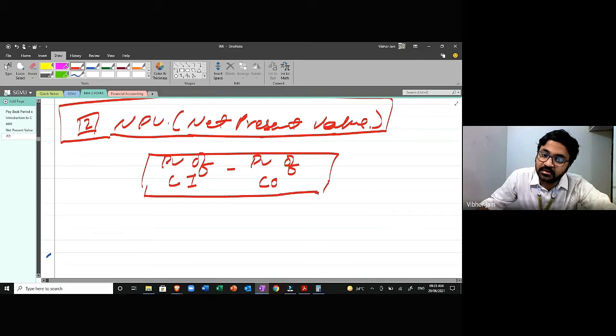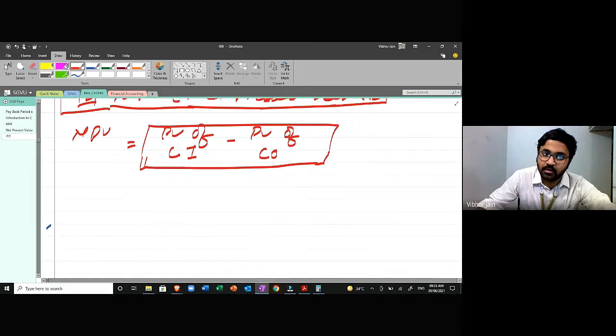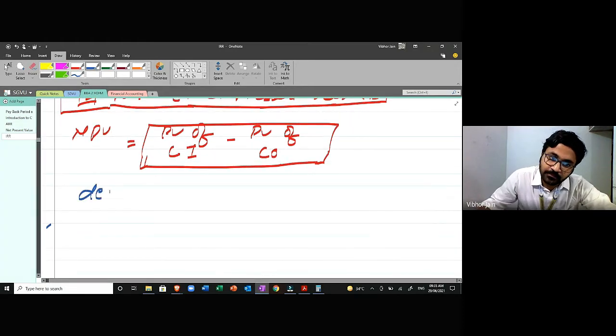Okay, what am I earning? What am I gaining? Net of inflows and outflows. I'll take an example, I'll take a question. This is going to be my net present value. Okay, what is the decision criteria? If this is positive, or more than zero, then accept the proposal.